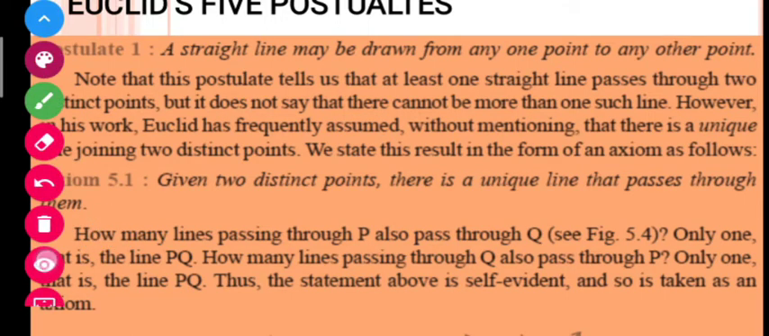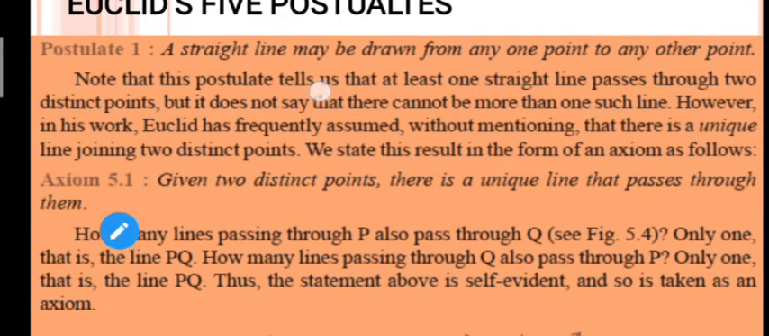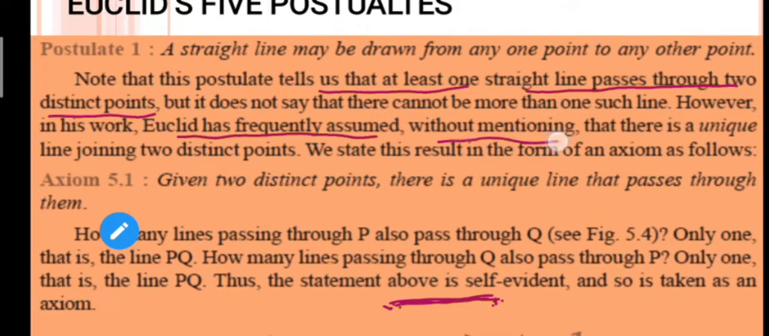Here it is written that this postulate tells us that at least one straight line passes through 2 distinct points. Obviously, if you have 2 points, there is only one unique straight line that can pass through these 2 points. We can't say that more than one line can pass here, but yes, if these 2 lines coincide, then it is possible. But we can say that at least one straight line can pass through 2 distinct points here. It is also mentioned here that Euclid has frequently assumed, without mentioning it, that there is a unique line.